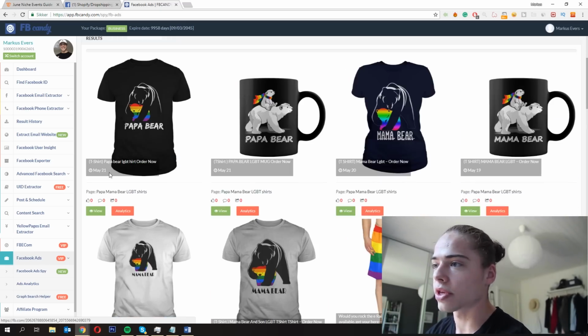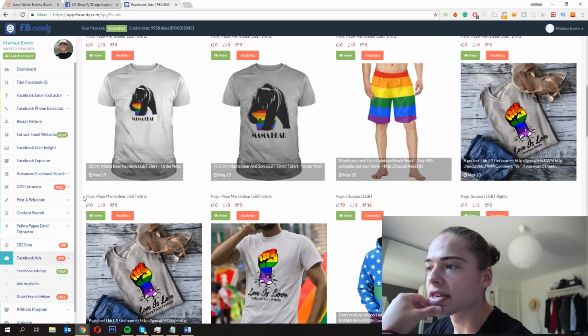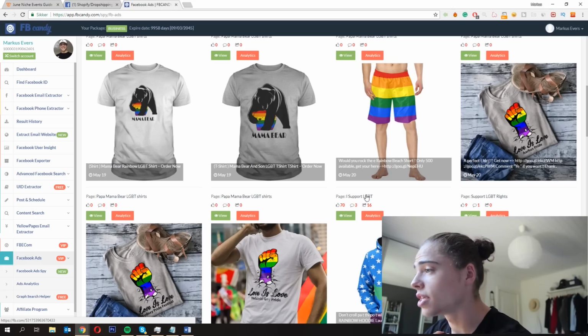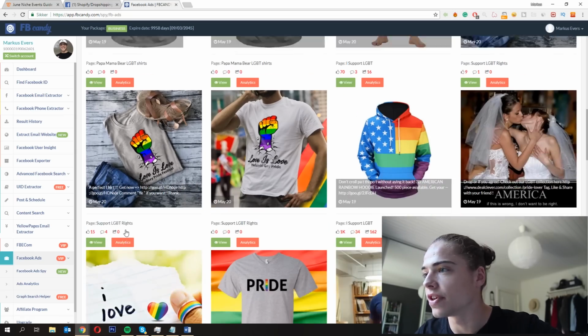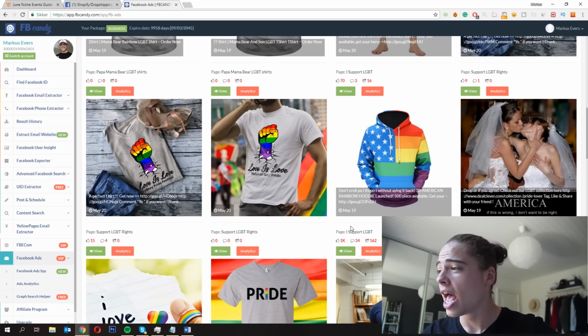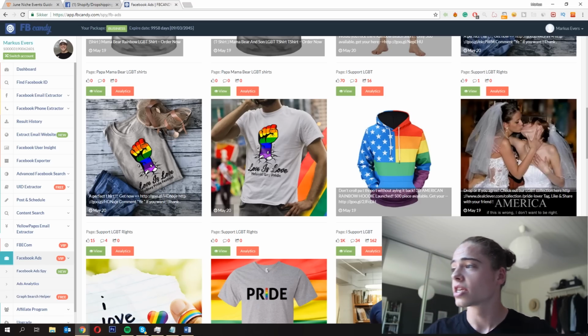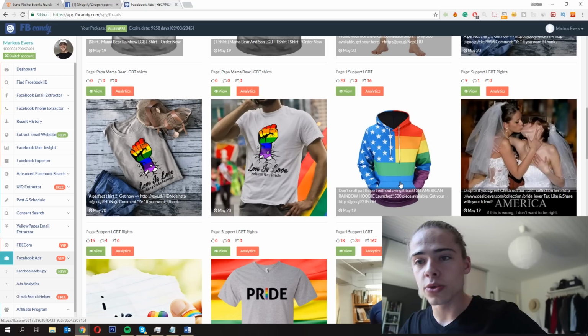As you can see, we scroll through, you can see the date right here, 21st of May, and you scroll a bit down, you can see the likes, the comments, and the shares that it got. This one got pretty few, because it's sort of like bathing shorts for men, and you got some different designs as well right here, 15 likes. Not really too many, pretty boring, but then I got this one which had 1,000 likes and 162 shares because it's combining the American stars with the LGBT rainbow logo or community standpoint. So that's actually a really great design. Really like that design. Definitely going to try that myself.